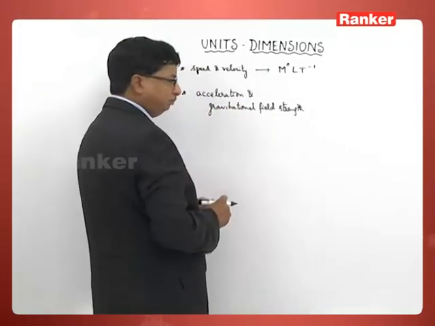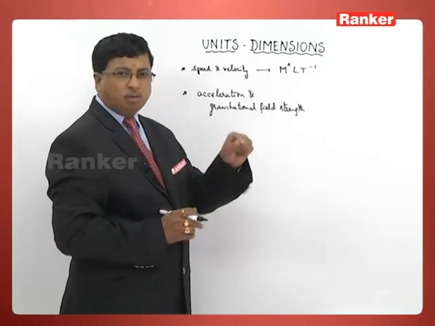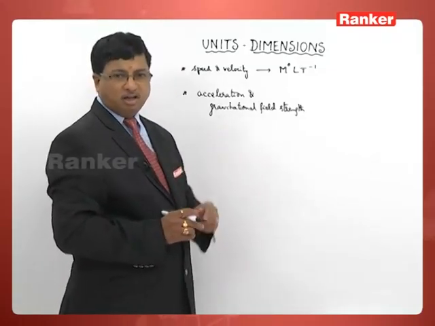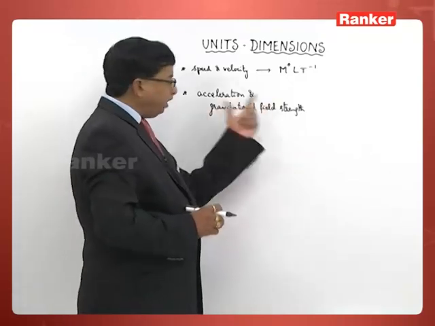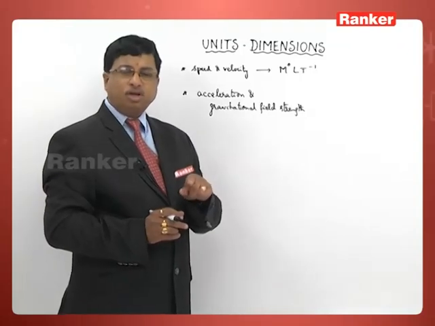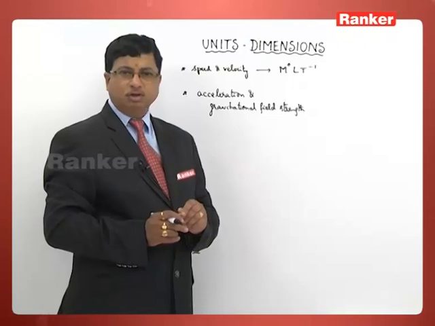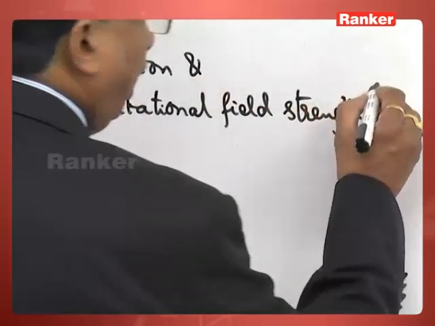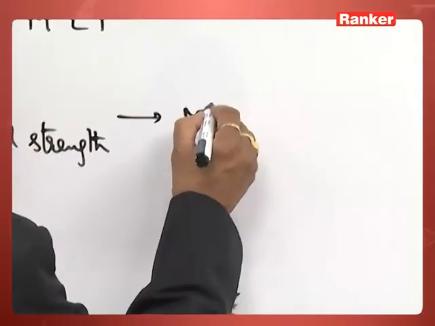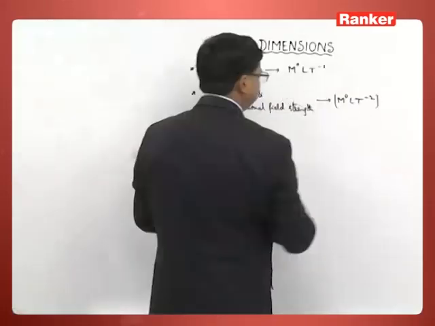We all know. Directly we can write it as rate of change of velocity of the body, dv by dt. And gravitational field strength can be defined as the gravitational force experienced by unit mass at that place. So we can directly write both have the same dimensional formula, L T raised to the power minus 2.